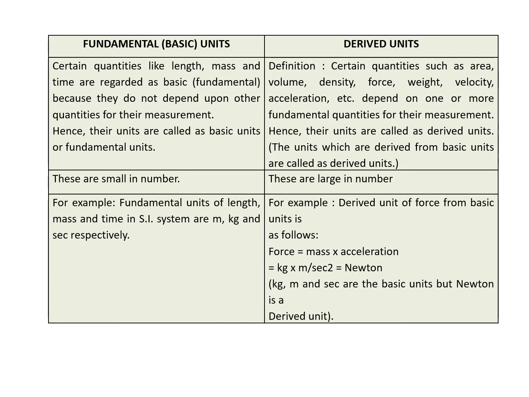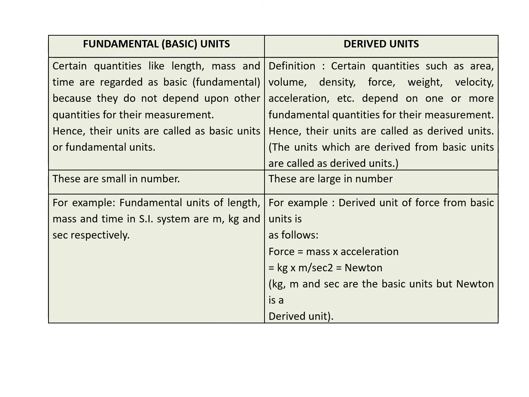Likewise, we will see derived units. The definition of derived quantities: area, volume, density, force, weight, velocity, acceleration depend on one or more fundamental quantities for their measurement. So the quantities which depend on other quantities for measurement are called derived quantities, and their units are called derived units. That is, the units which are derived from basic units are called derived units.